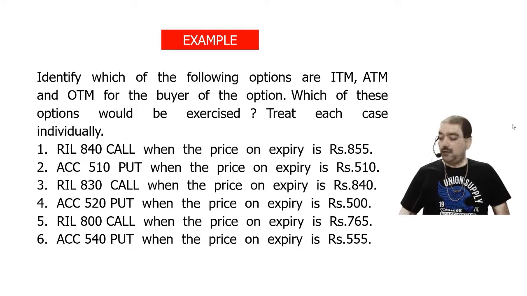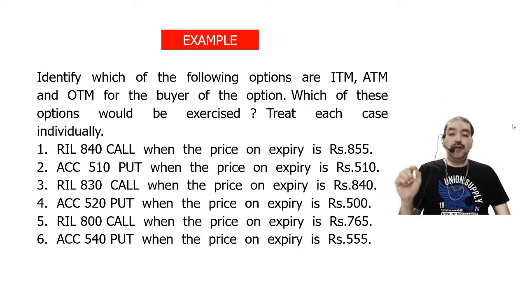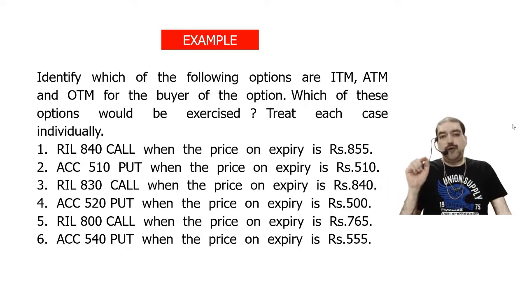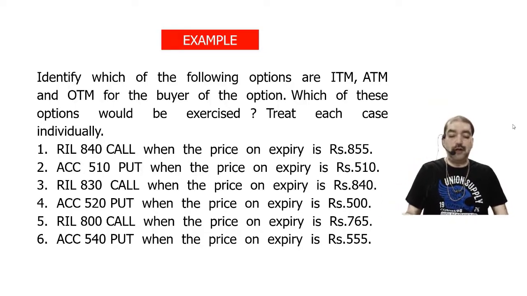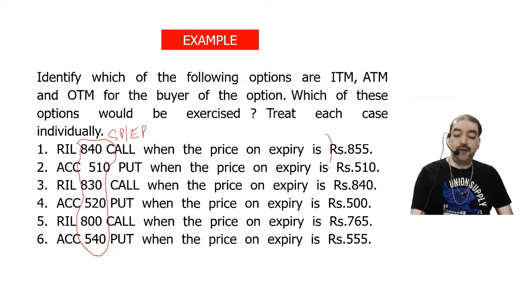Okay. Now, what are these figures that are given to us? 840, 855. 840 is the exercise price, or what we call the strike price. All these figures which are given to you on the left hand side are your strike price or exercise price. The other figures given to you are the market price.